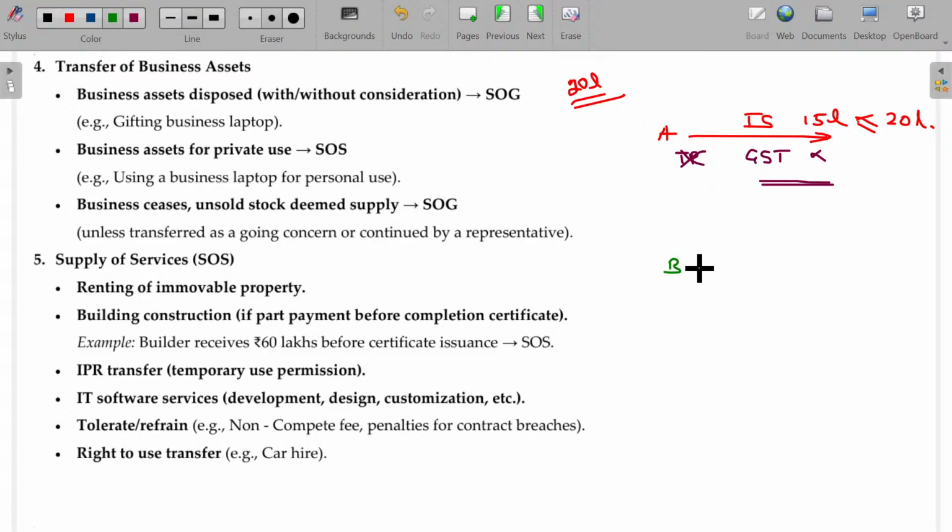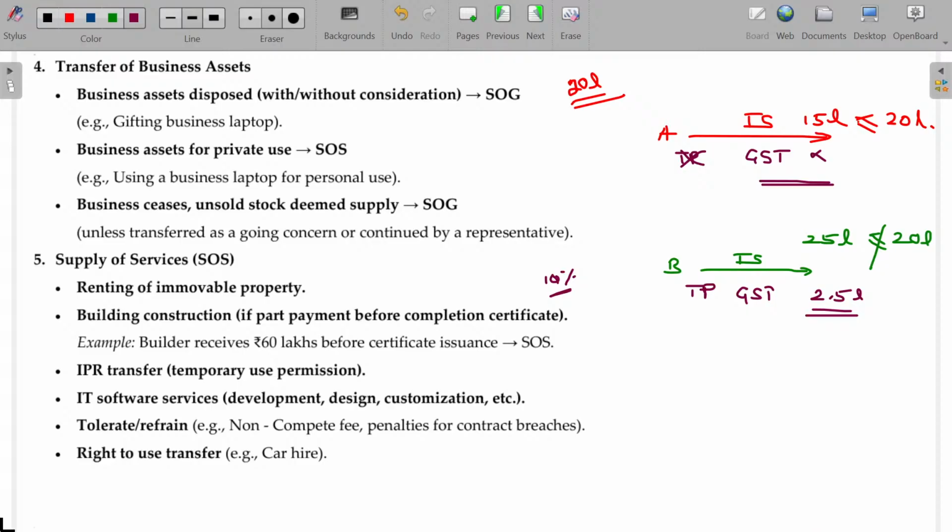Suppose B, who is also supplying, which falls under taxability under GST, has an overall transaction value of 25 lakhs, which is not less than or equal to 20 lakhs. So he should be a registered person, and he becomes a taxable person. Assume that the GST rate is 10% for simplified calculation purposes. So for the 25 lakhs, 10%, being 2.5 lakhs, will be the GST payable by him. Is that okay?